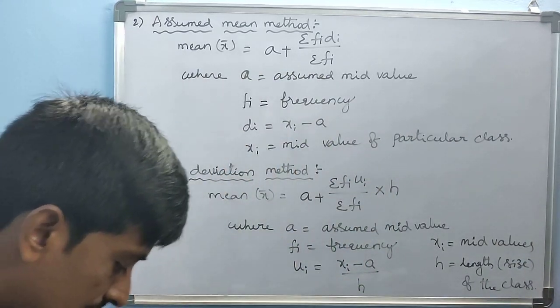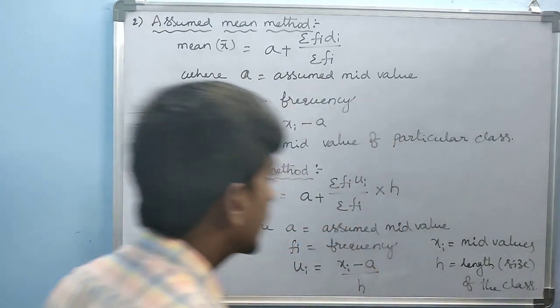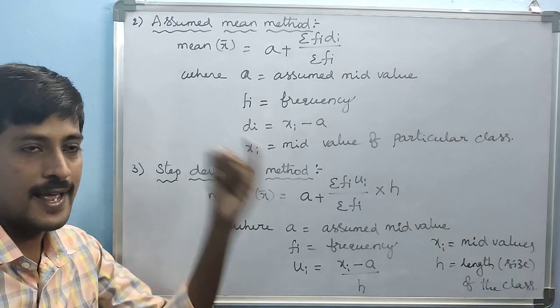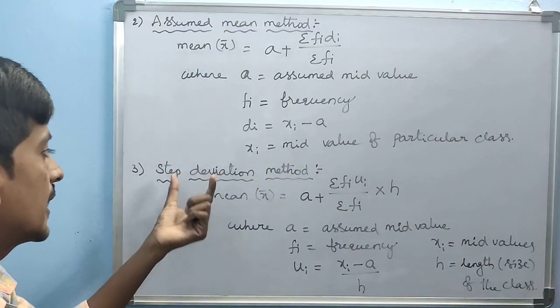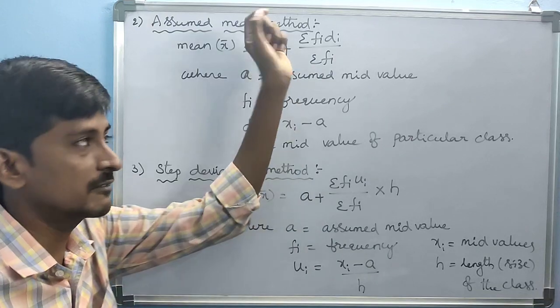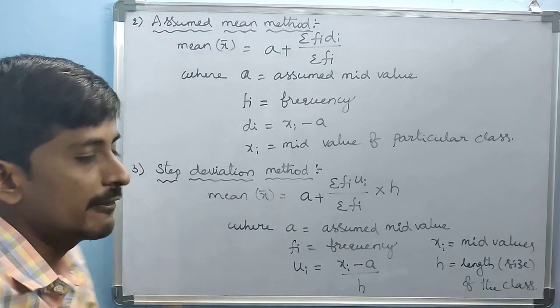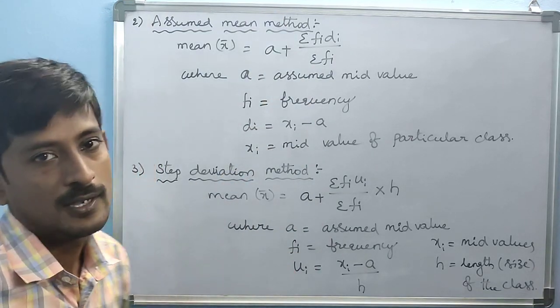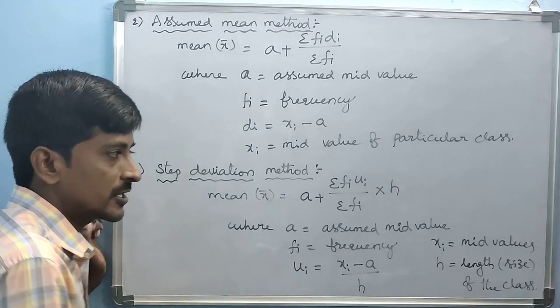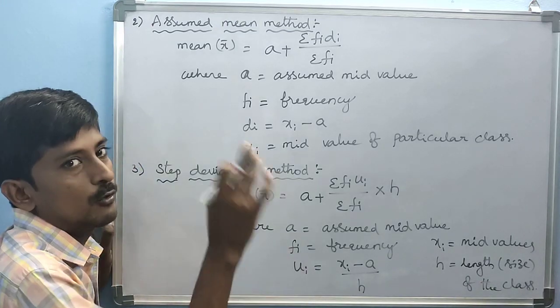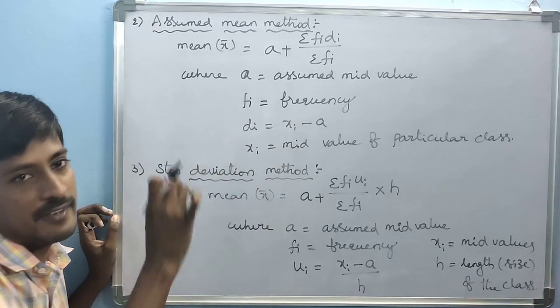These are the three most important formulas: the direct method, assumed mean method, and step deviation method. These three methods are used for finding the mean. Especially, most of the time we use only the direct method and step deviation method.